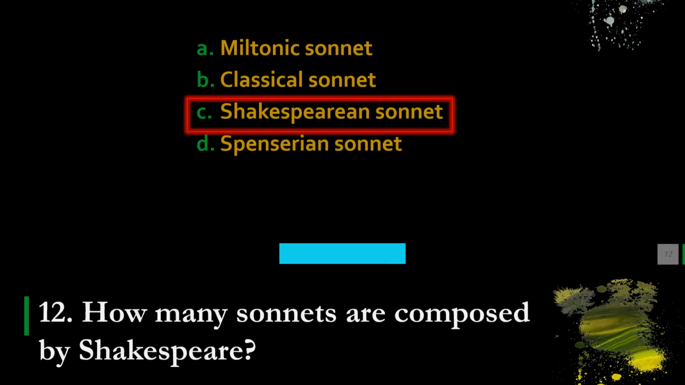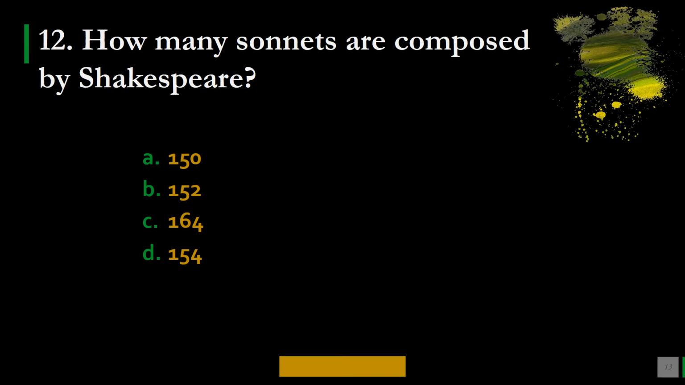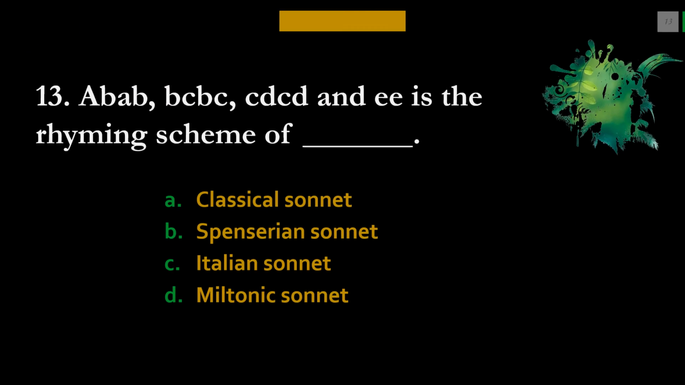Next question. 12. How many sonnets were composed by Shakespeare? Options are A, 150, B, 152, C, 164, and D, 154. I think this is a simple question, and the correct option is D. 154 sonnets were composed by Shakespeare.